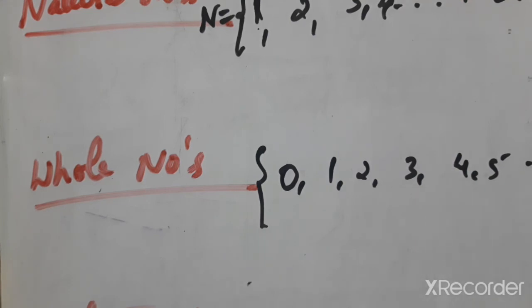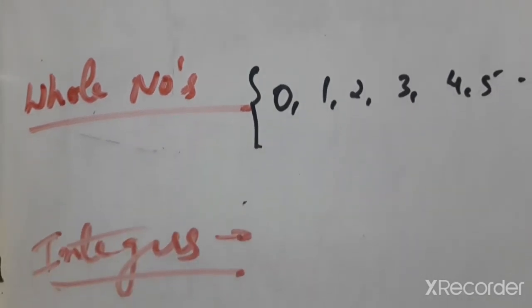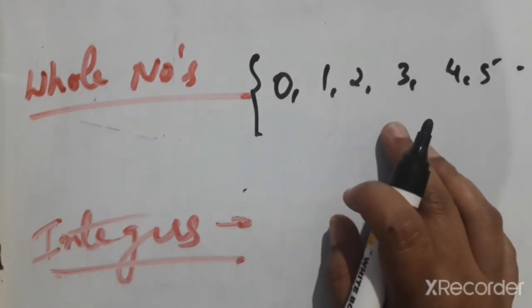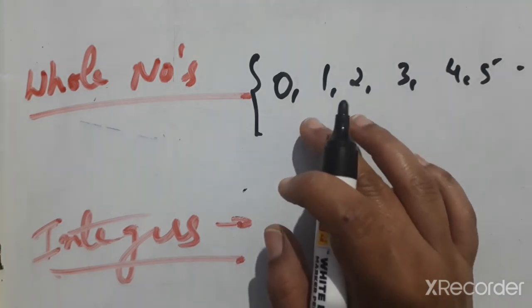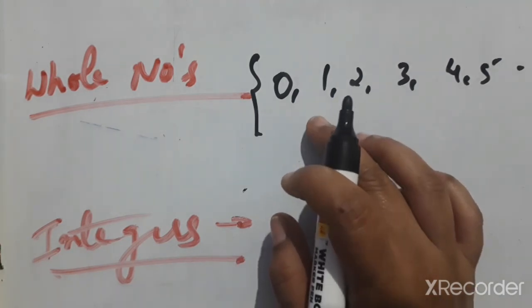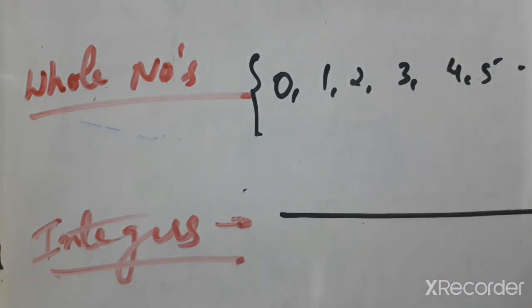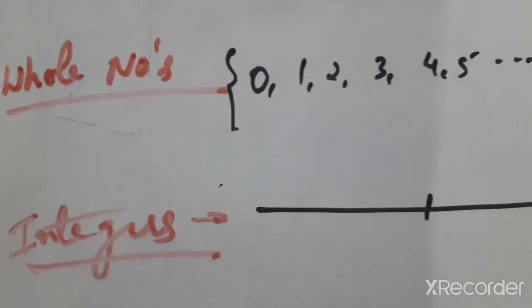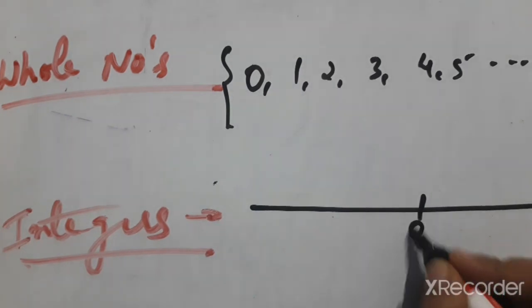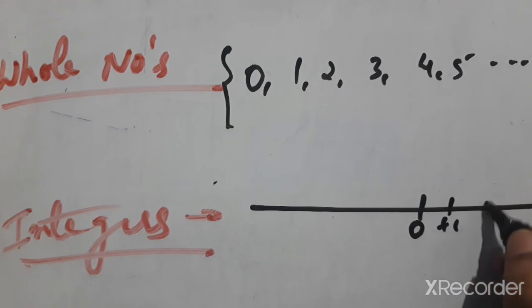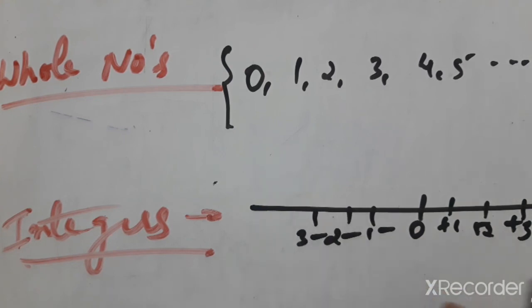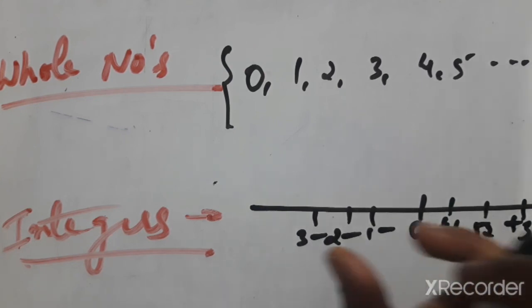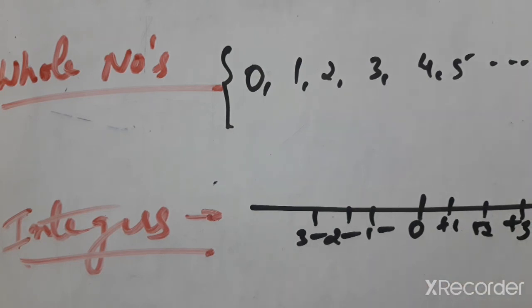Next is integers. What is meant by integers? Integers means whole numbers with negative numbers also. On a number line, 0 is also an integer, and positive numbers plus 1, plus 2, plus 3, and negative numbers minus 1, minus 2, minus 3. So 0 with positive and negative numbers are called integers.